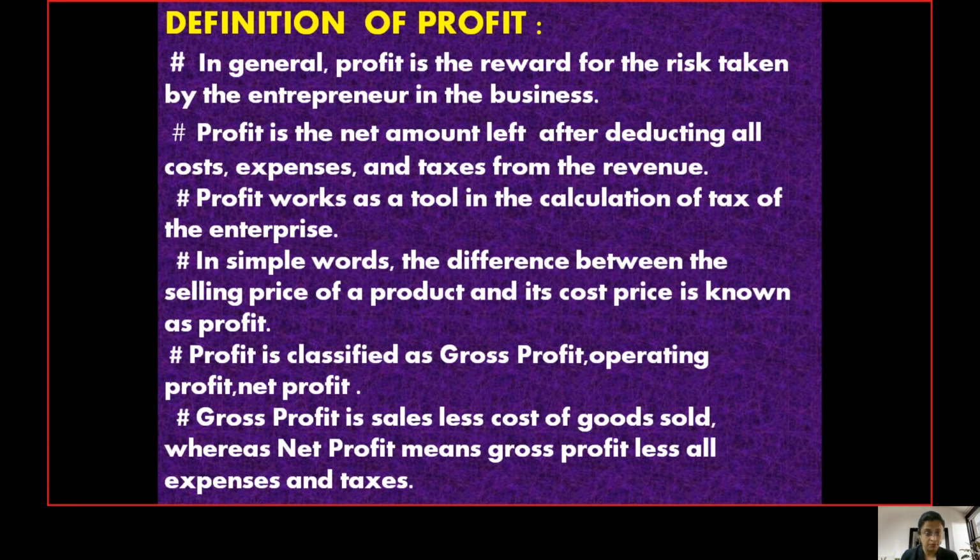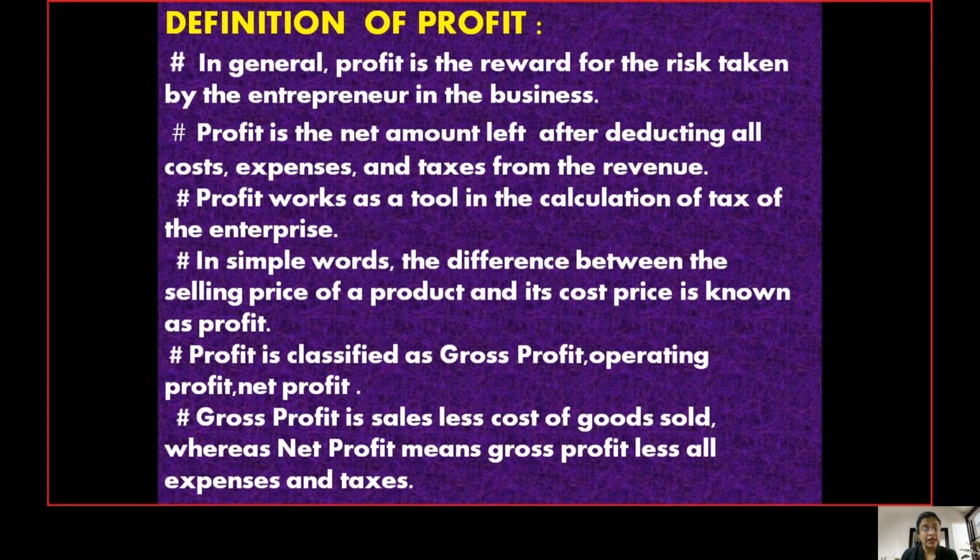In mathematical terms, profit is the difference between the selling price and cost price. In accounting terminology, profit is the difference between sales and its cost of goods sold. That means sales minus cost is equal to profit.